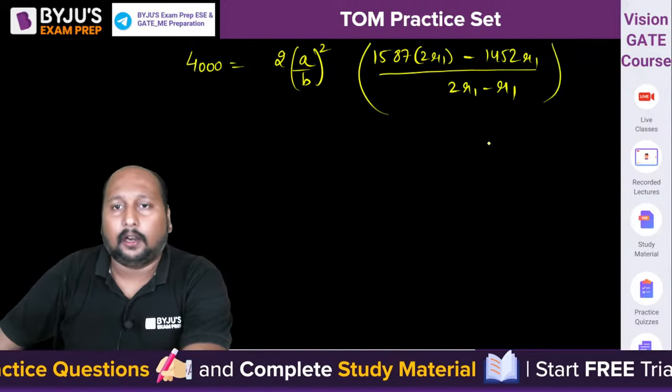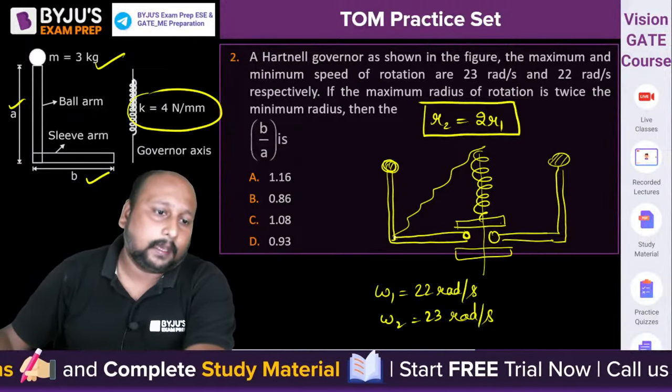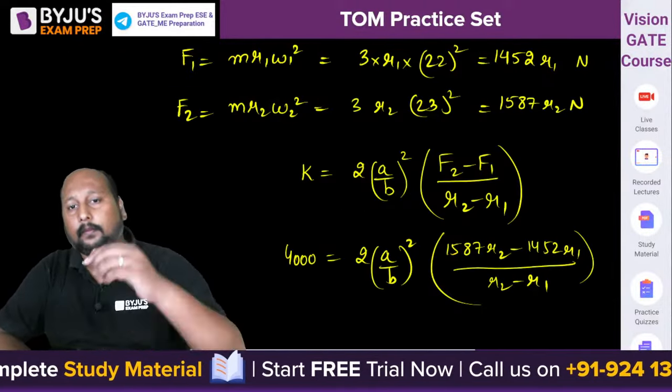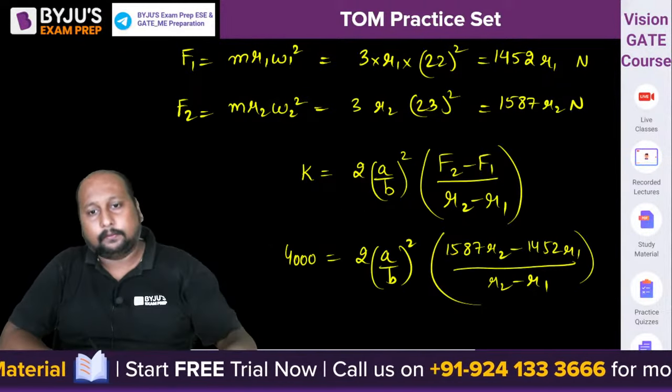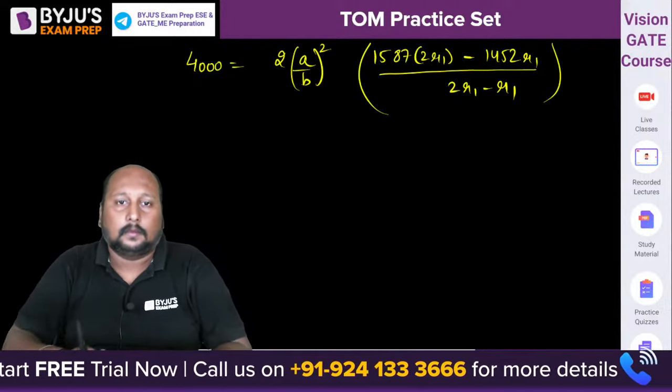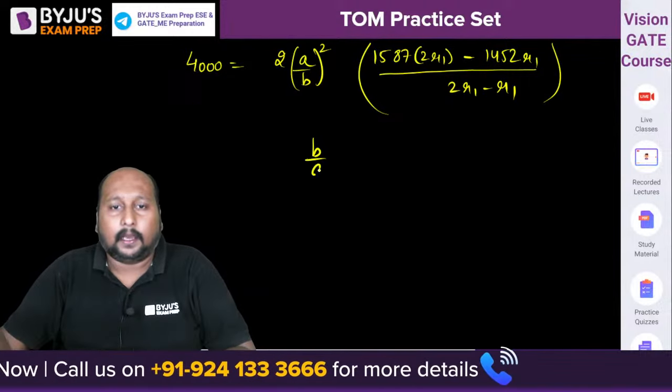Solve it and tell me what is the value of B by A. Quickly, what is the value of B by A?